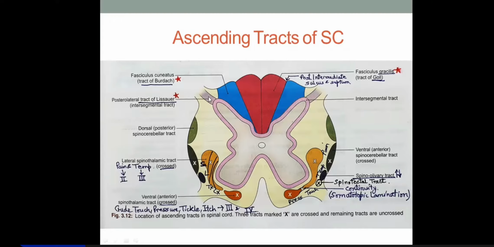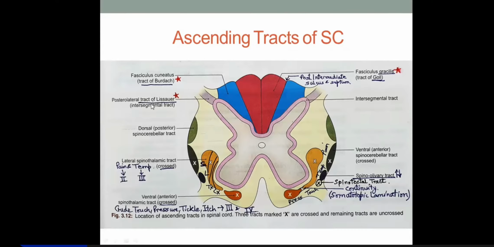Then at this margin of the dorsal horn, the posterior margin where the dorsal nerve root gets attached, there also you find some internuncial neurons which ascend up 3 or 4 segments higher, or they communicate with segments 3 or 4 segments below.